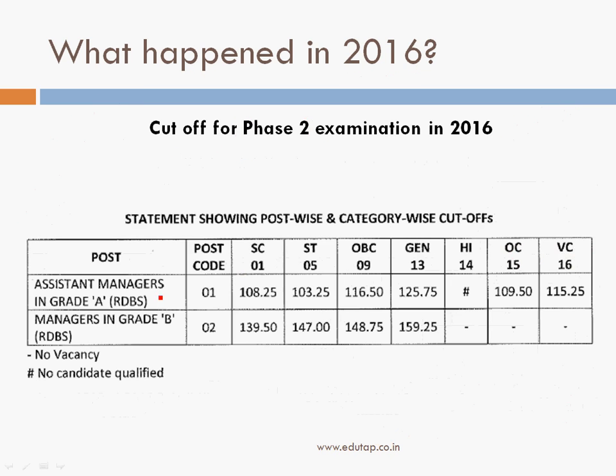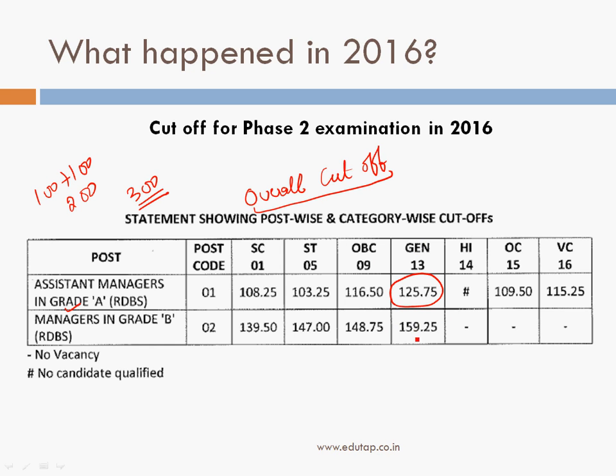Now let's see further. This is the overall cutoff. In the previous slide we have seen the sectional cutoffs, or the paper-wise cutoff, and here is the overall cutoff. As far as grade A is concerned, there are two papers worth 100 marks each, so a total of 200 marks. For grade B there are 3 papers, 100, 100, 100, a total of 300 marks. For the general category, out of a total of 200 marks, the cutoff was 125.75. This is the overall cutoff. And for the general category, out of a total of 300 marks for grade B, the overall cutoff was 159.25.